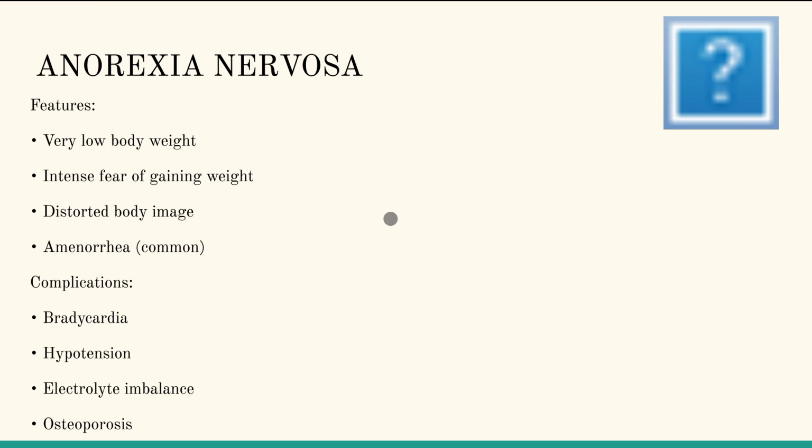Anorexia nervosa features include very low body weight. There's intense fear of gaining weight despite eating very little. There's amenorrhea, which is the most common feature seen in women with anorexia nervosa, and there's distorted body image. Also, the most important complication is bradycardia.